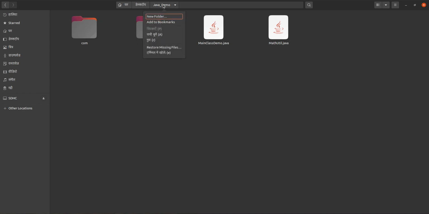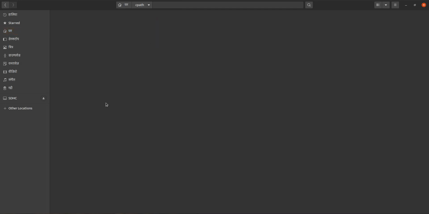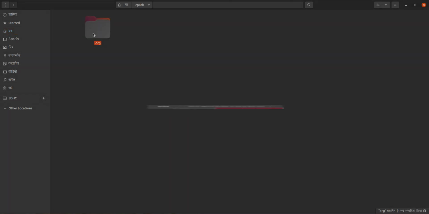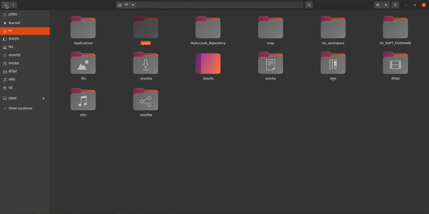So if you want to put it in some other directory, then how will you do that? Instead of this dot, you have to give the name of that directory. Suppose I want to give this C path. I want to put it in this C path. Then how can you put that?